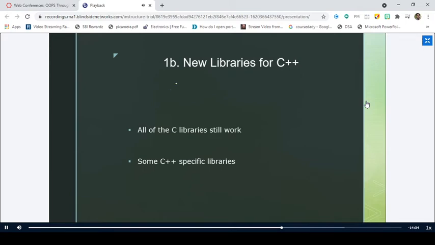Similarly, as I told you, all the C libraries will work with C++, but there are some C++ specific libraries. You should know what types of libraries are available and what kind we need to incorporate in our program for developing C++ programs. Very simple thing, don't worry about it. While you practice the original C++ programs, you will come to know all these things, not an issue, right?